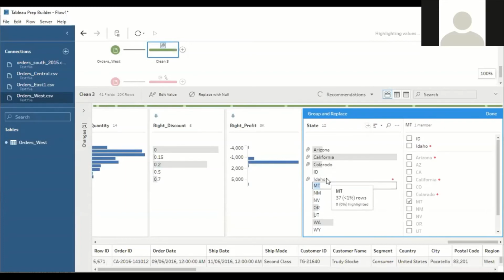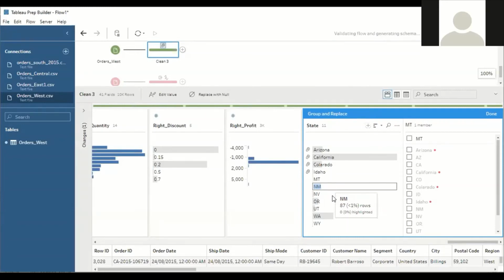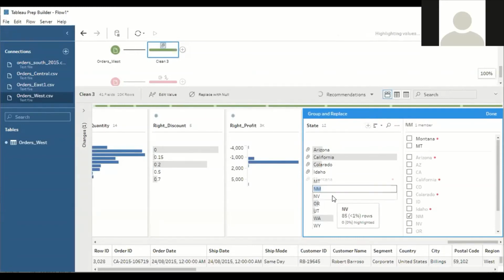Please correct me if I'm wrong. NM stands for New Mexico. Correct.